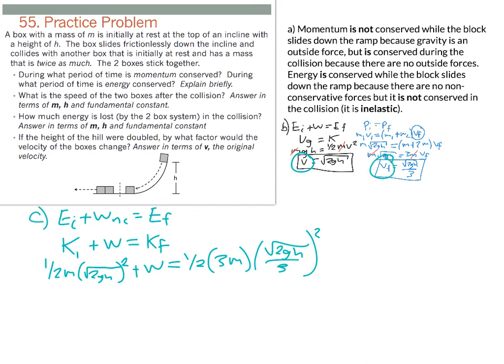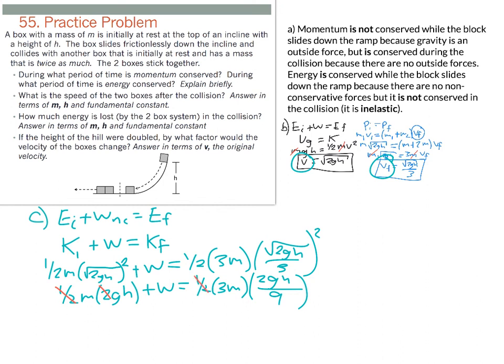I can go ahead and do some simplification, squaring those things, so it ends up being 1/2 m times 2gh plus work equals 1/2 times 3m times 2gh over 9, because I have to square top and bottom. I can cancel out a few things here and simplify, so the 1/2 and the 2 cancel out there.